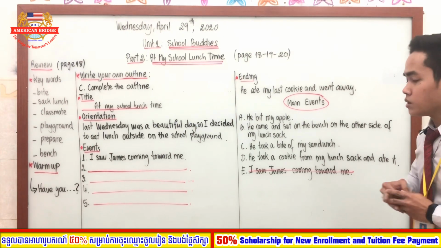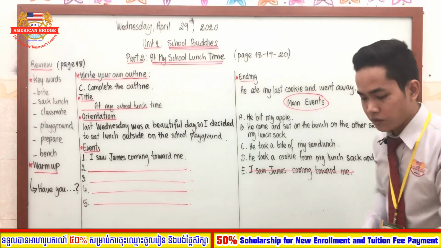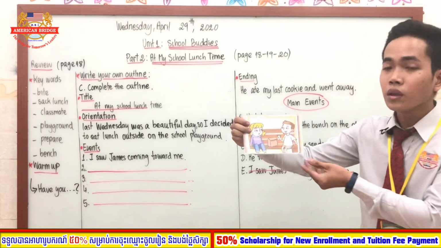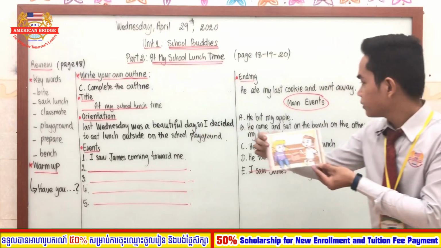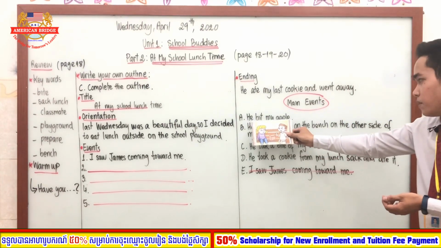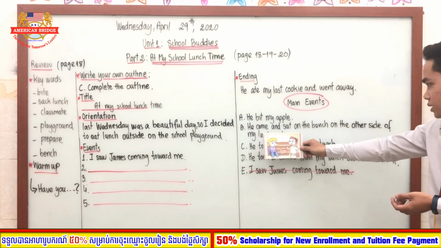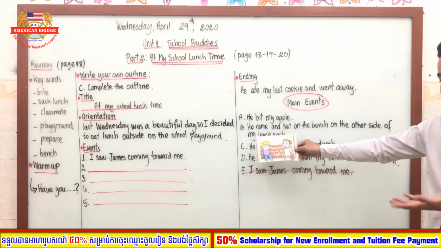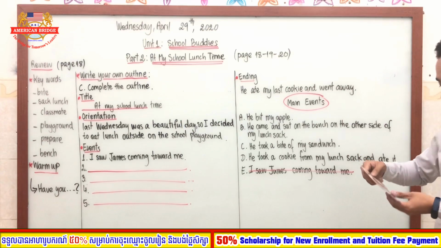So next event, what is it, everyone? I will show you the picture to make it easier. Here, which one is the main event for this picture? He bit my apple? No. He came and sat on the bench on the other side of my lunch sack. Is it correct? Yeah, this one is correct.